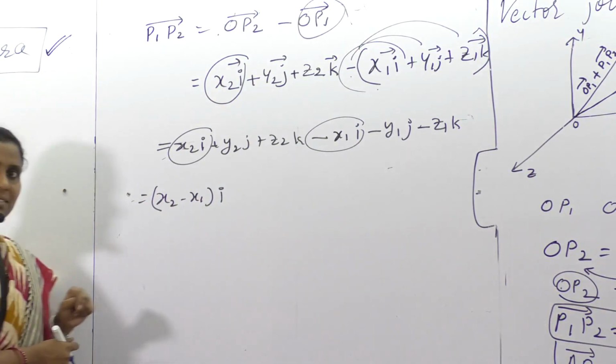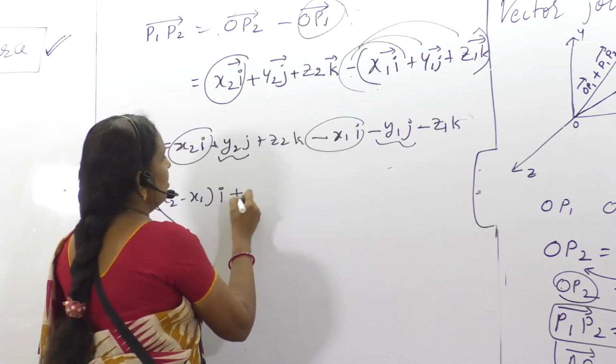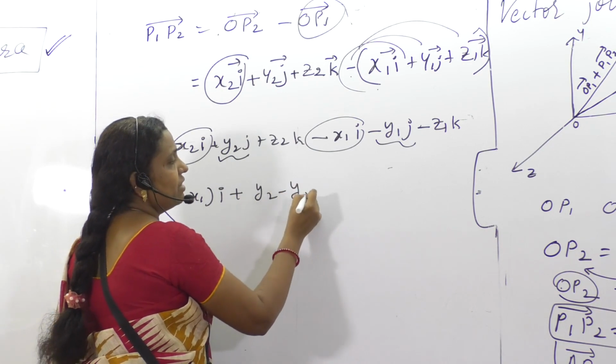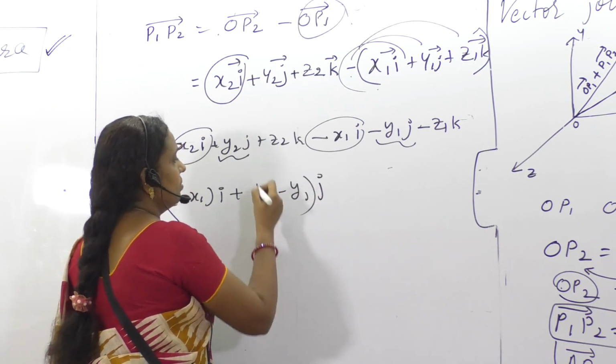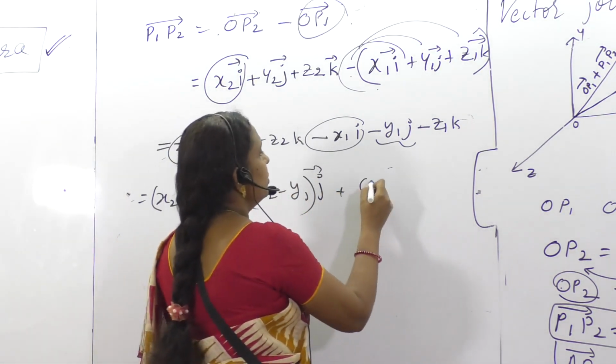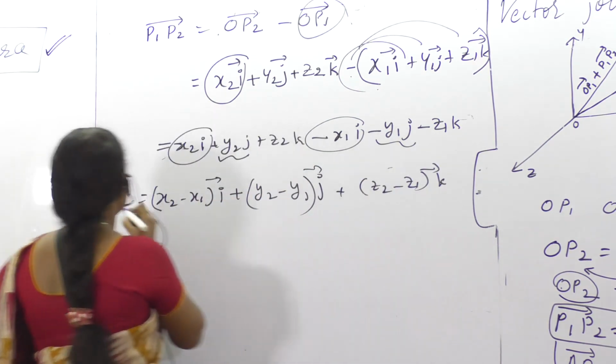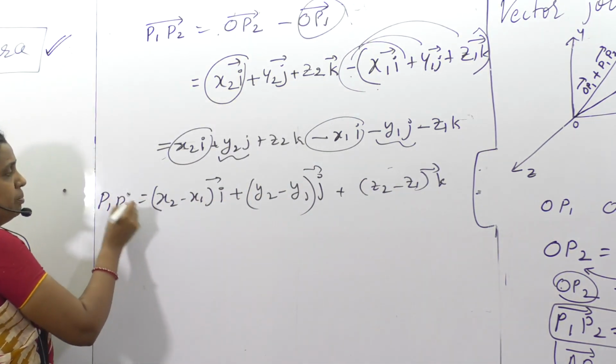Is this clear, students? Okay. Just check with this: y2 minus y1 j. Next, z2 minus z1 k. So this is nothing but vector P1P2.